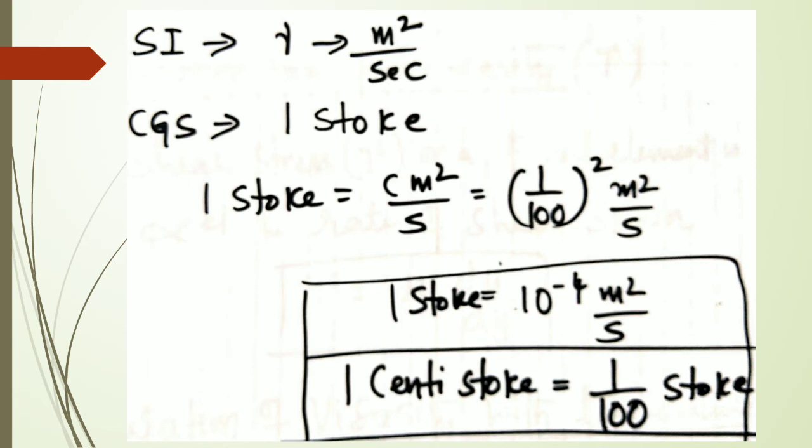In problems, I'll try to mention this. Fine. So that is what the units of kinematic viscosity are.